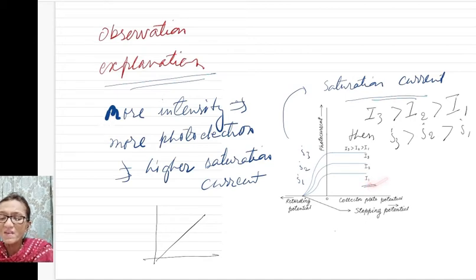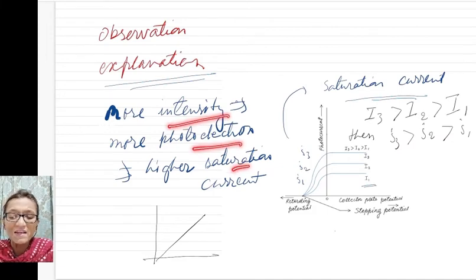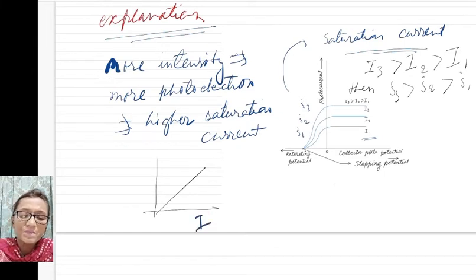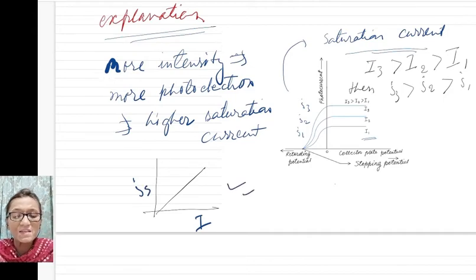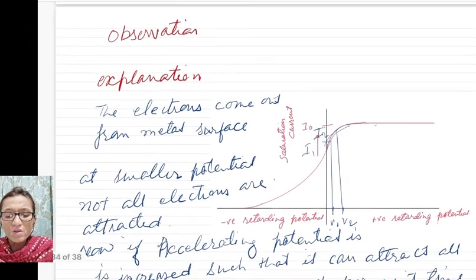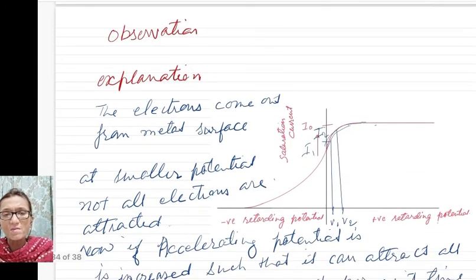When you increase the intensity, the saturation current will increase. There is direct variation, so intensity of light and saturation current, I saturation, are varying directly. You will have a straight line. So you can see that all the observations are explained in a very nice way